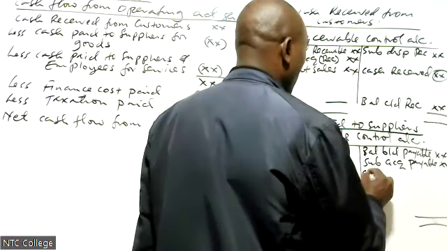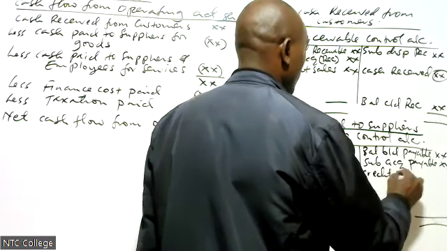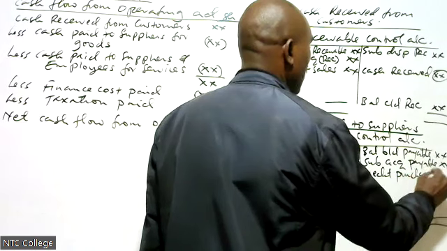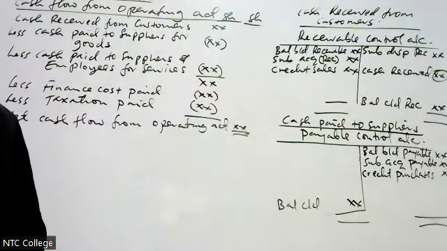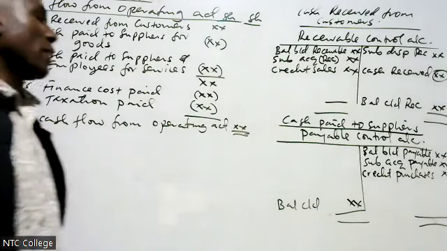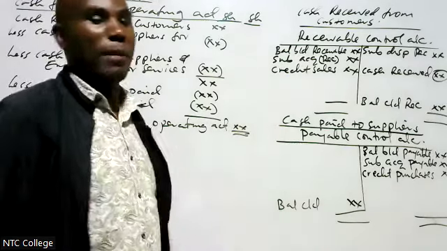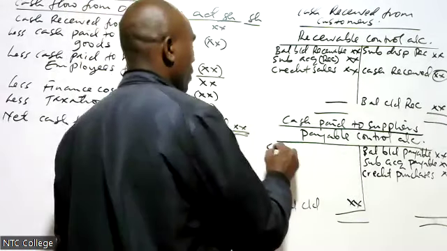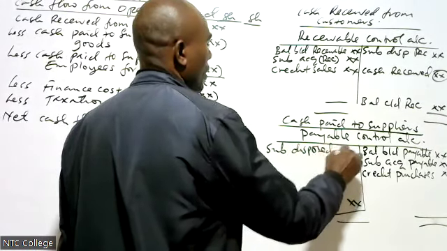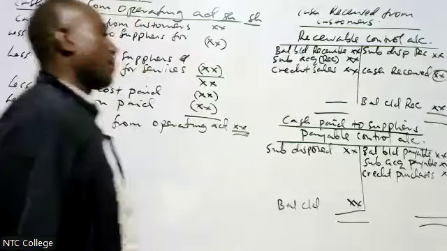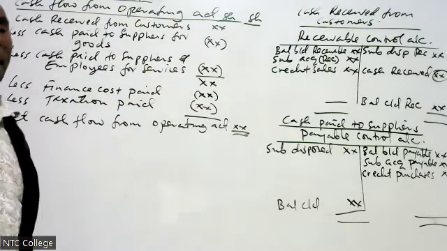Then also credit purchases will increase our payable. If we take goods on credit, it will increase our payable. Then what will reduce our payable? Subsidiary disposed, payable.